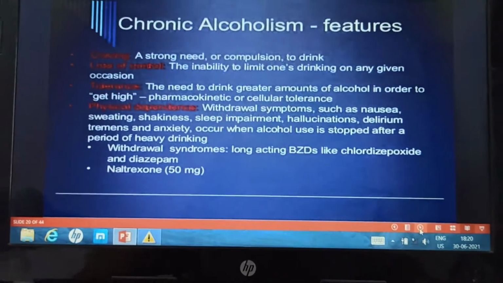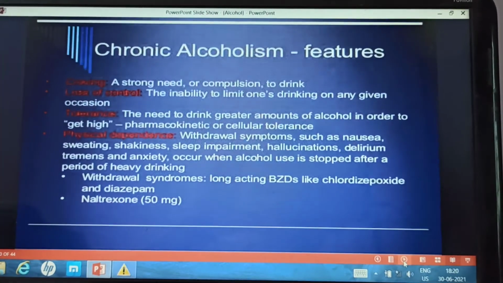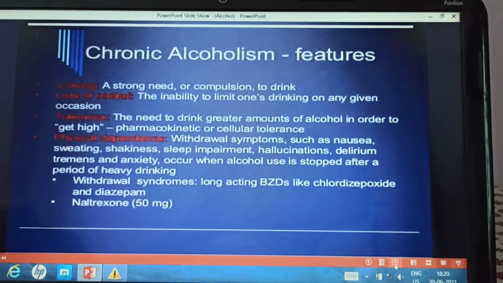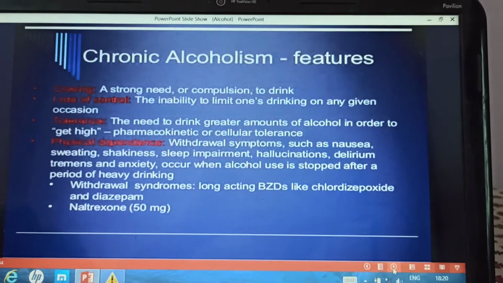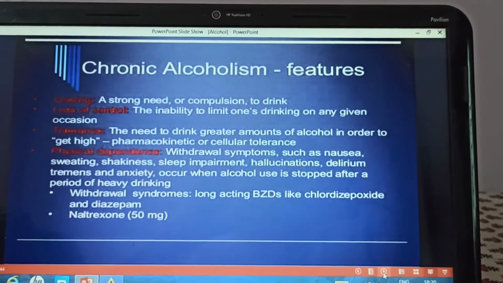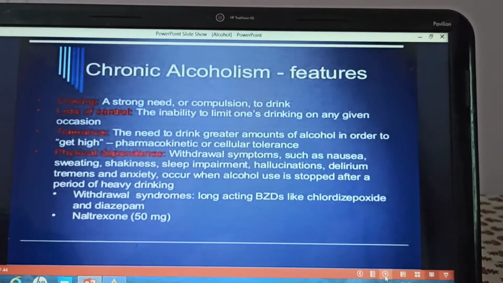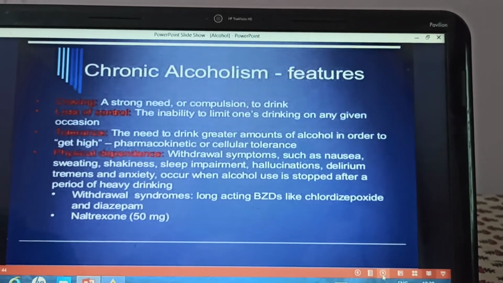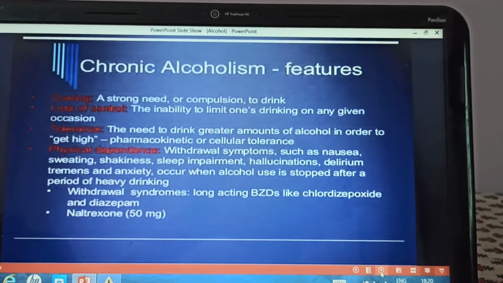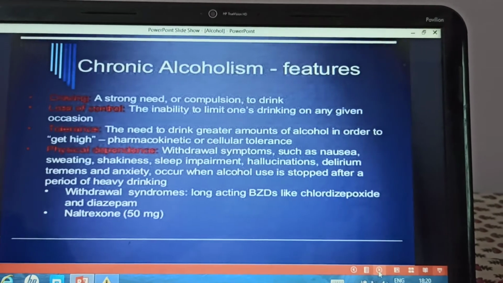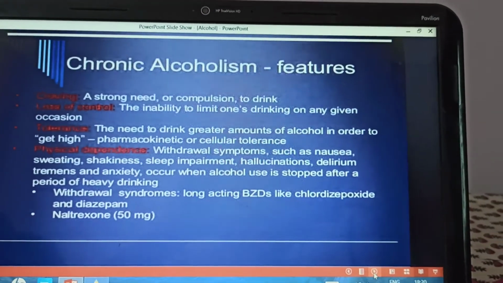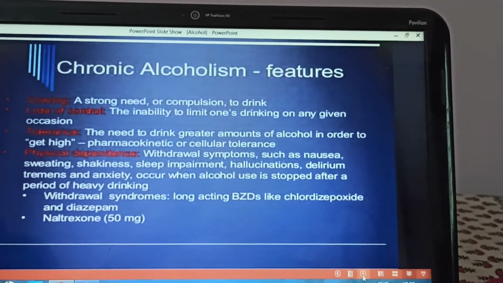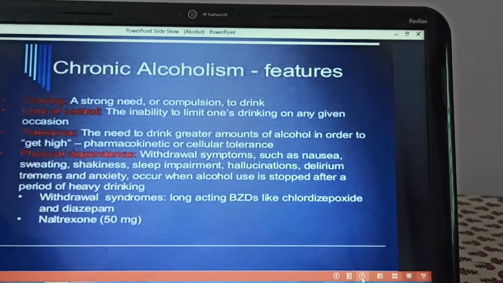Then tolerance. What is tolerance? The need to drink more in order to get the high. The patient may not feel high at a small amount, so he or she will keep on drinking until he or she gets the high. Now what is this high? Pharmacokinetic or cellular tolerance has developed, and so there is no high.